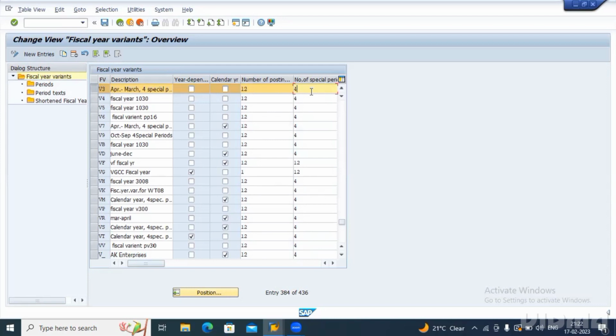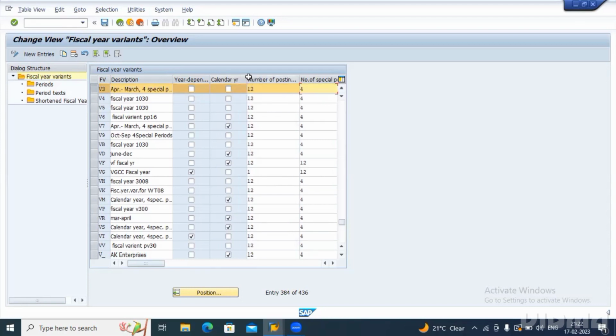And I have also said that fiscal year variants are of 3 types. You can see here, calendar year. If it is your calendar year, you just need to check this calendar year. That's it. If it is year dependent, you can see the year dependent option. If your fiscal year variant is year dependent, you need to check it like this. And if it is a shortened fiscal year, you can see the shortened fiscal year option, and you need to configure it from here.